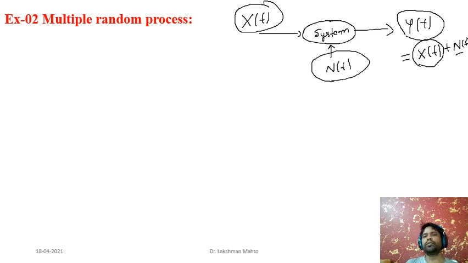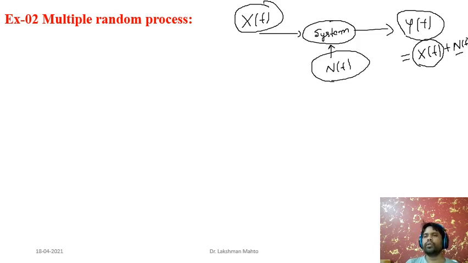So we have information about the measured value y of t and the noise n of t, and from there we need to infer the estimate of x of t. That is the problem. So here we observe actually three random processes, but among these three, two are known and one is unknown. X of t is unknown, and y of t and n of t are known.